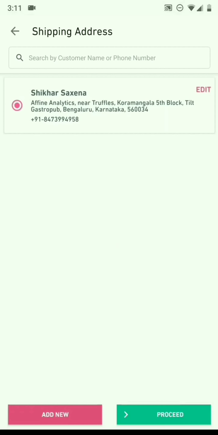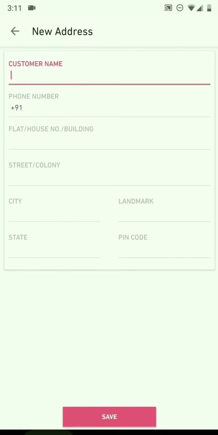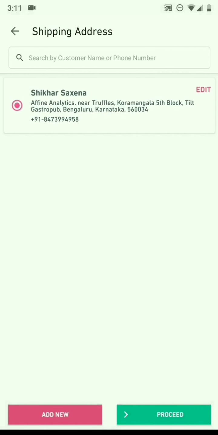So now the app asks me what's the address of the customer where I want to ship this product. Remember that Meesho picks the product directly from the supplier and delivers it to your end customer so that you don't need to worry about anything. You can select an existing address here, or add a new one. For now, let's select an existing address and click on proceed.